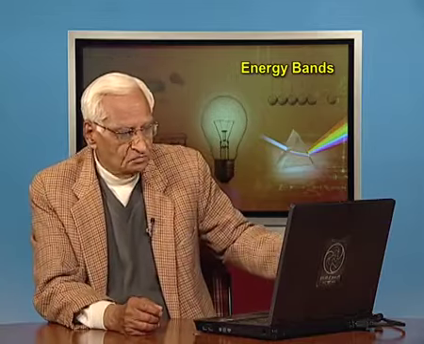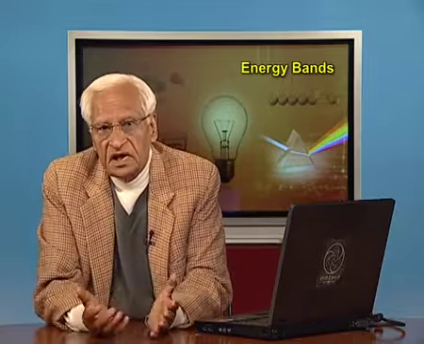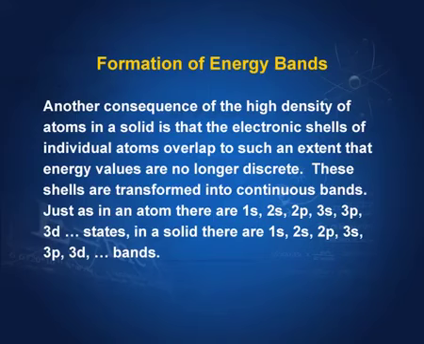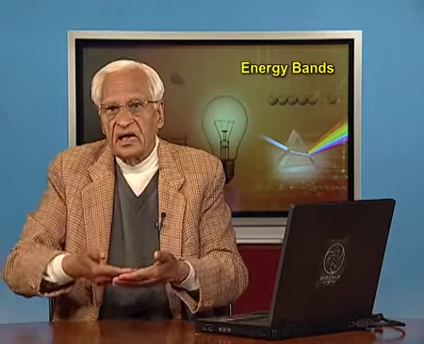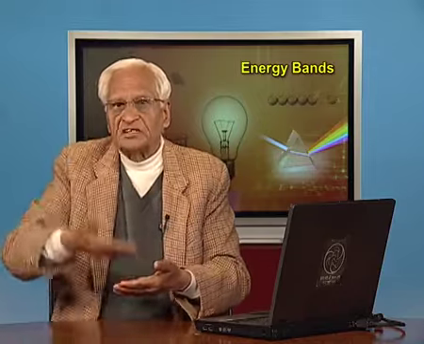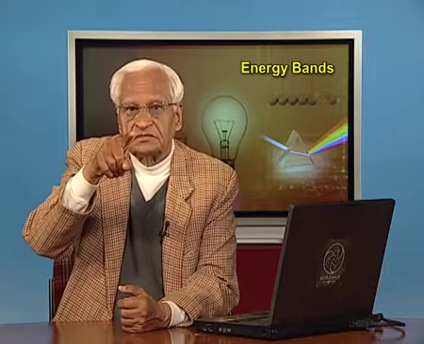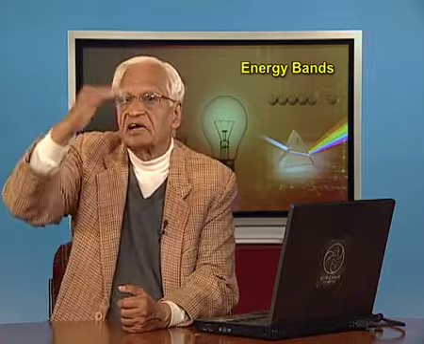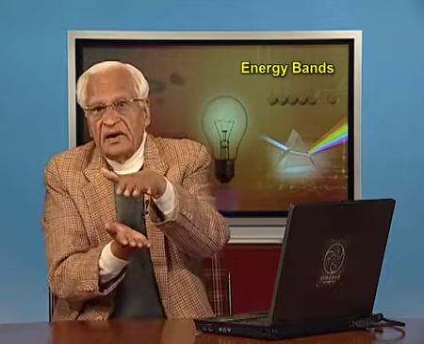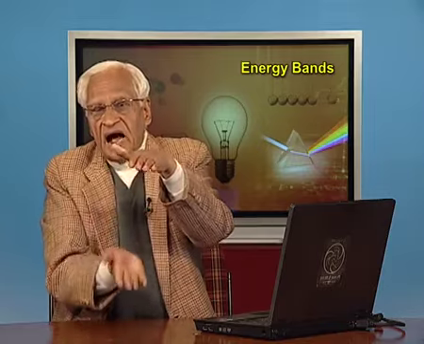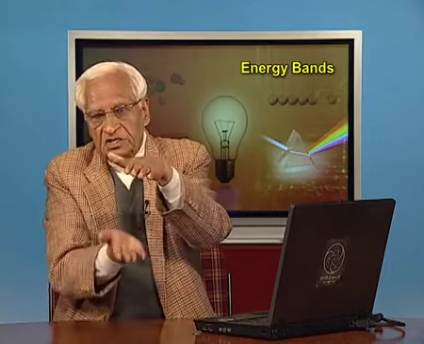What happens then is that the individual shells lose their character and they are transformed into continuous bands. What does it mean? That means, in a band there is a continuous variation of energy. Remember, in a shell the energy is fixed and various shells have discrete energies, as you learned in atomic physics. Here a band has a distribution of energies.